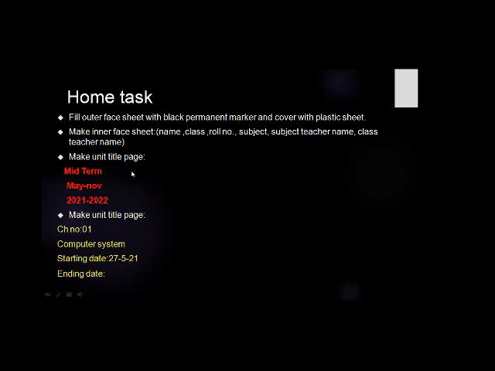Now, note down the home task, as this is your first class. First, you will take out the computer copy from the course. There is the format given on the outer face sheet. Fill that outer face sheet with a black permanent marker. It is compulsory to use a black permanent marker, and then cover the copy with a transparent plastic sheet.